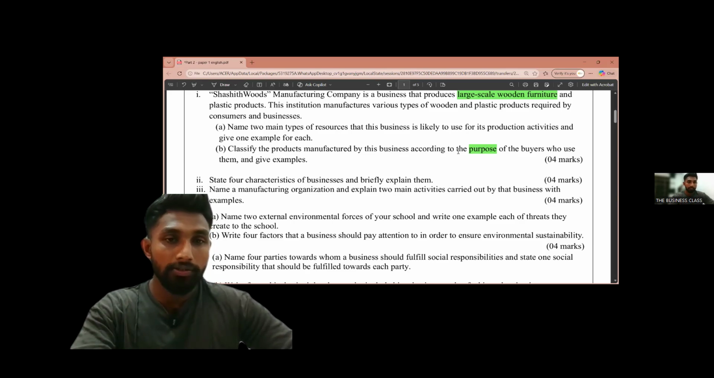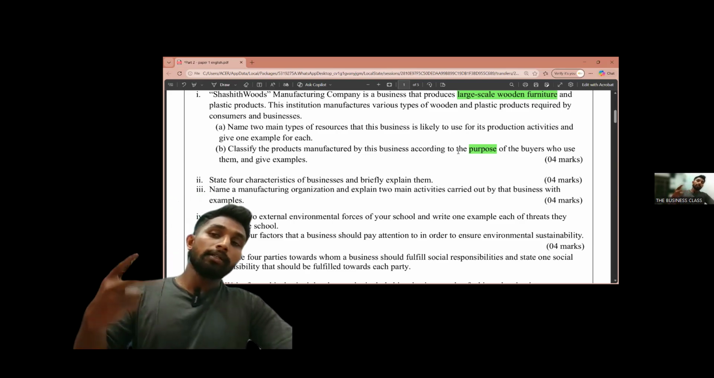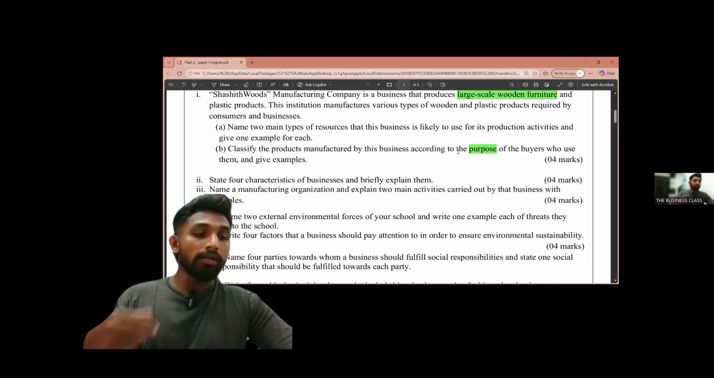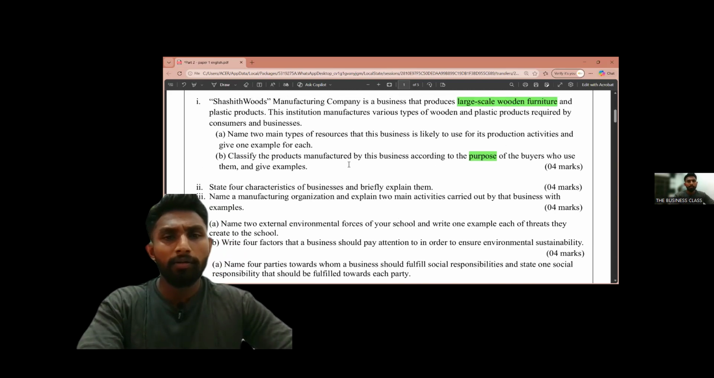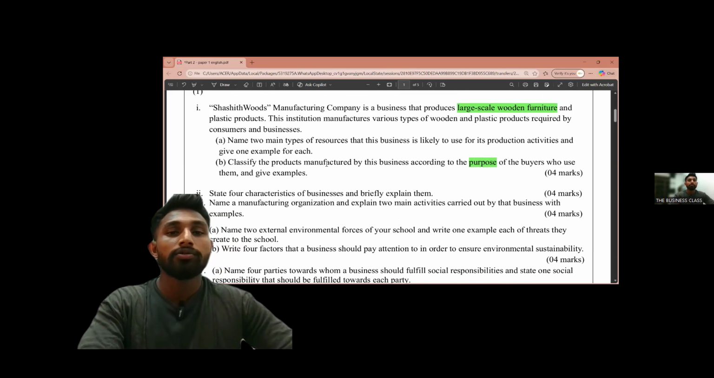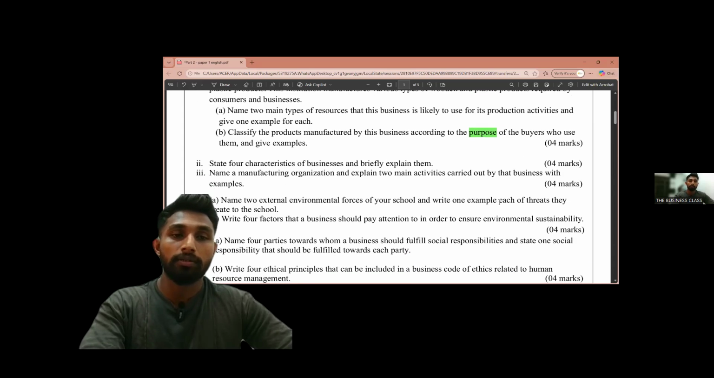So the next answer is industrial goods, according to the purpose. According to the purpose, there are two types: consumer goods and industrial goods. Then we are moving to the next question. These two questions you can get 2 marks for each. For part A, there are 2 marks. For part B, there are 2 marks, and altogether it was 4 marks.